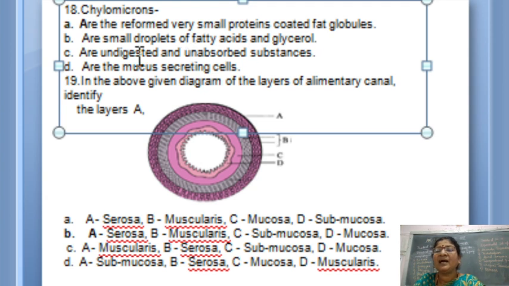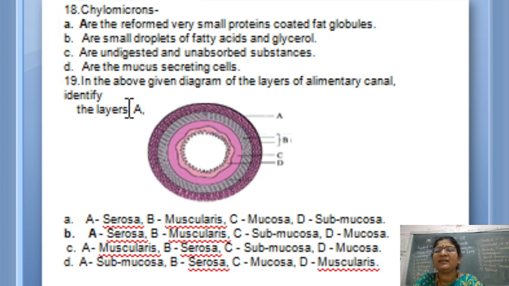Are undigested and unabsorbed substances? No, those are called feces. Are the mucus-secreting cells? No, mucus-secreting cells are the mucous neck cells. So your answer is the first one.